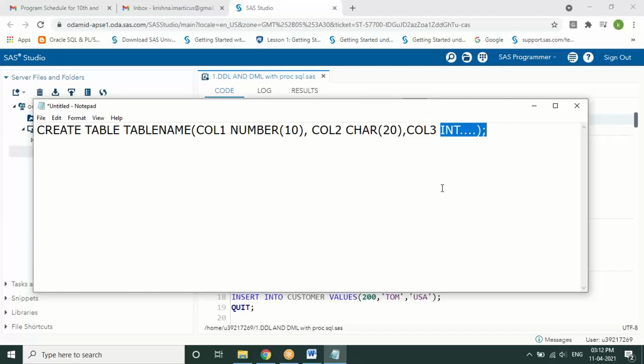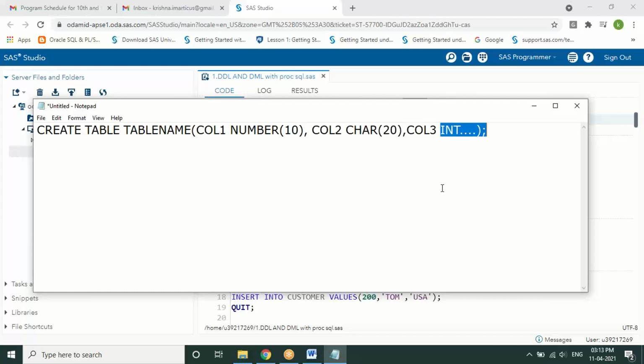Can I give a better example of this? Yes, Bhushan. Integer will take only positive or negative whole values. It doesn't take any floating point numbers. For example, if you give number 10 comma 2, it will take 8 digits, a dot, and 2 digits.